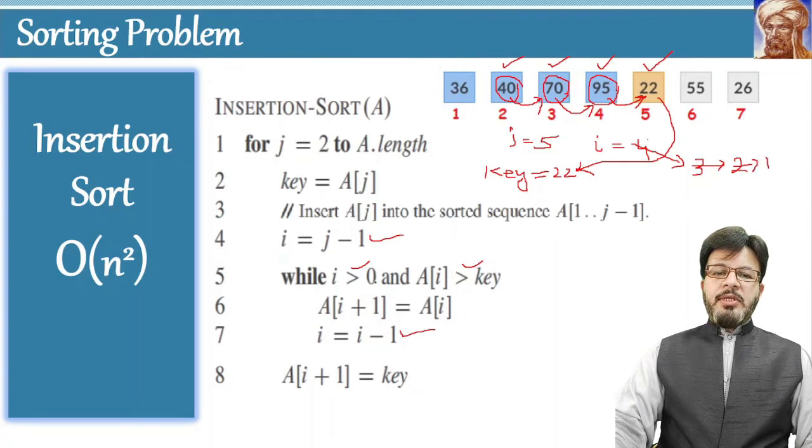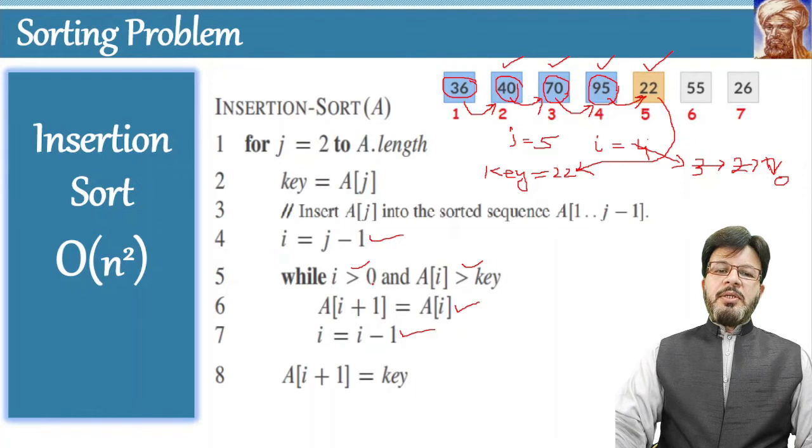So 1 is greater than 0. What is at the location 1? At the location 1 is 36. 36 is greater than 22 once again. So the body of the loop will run. This instruction will move this number to the right side, that is over here. Okay, and the value of I is decreased once again. Now the value of I is decreased to 0.